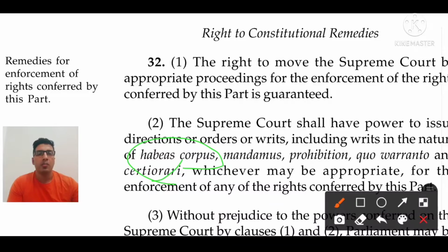But habeas corpus is not compulsory or absolute. There can be some reasonable restrictions on the basis of public law and order.